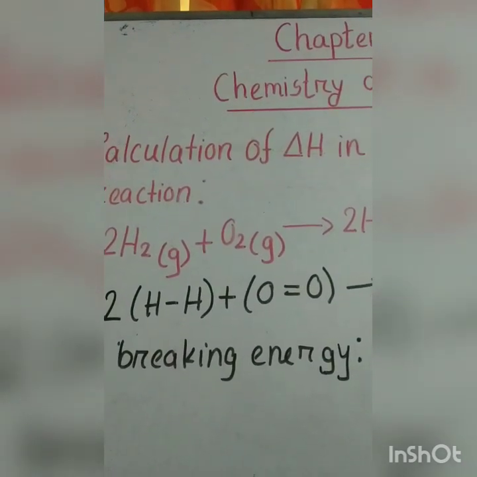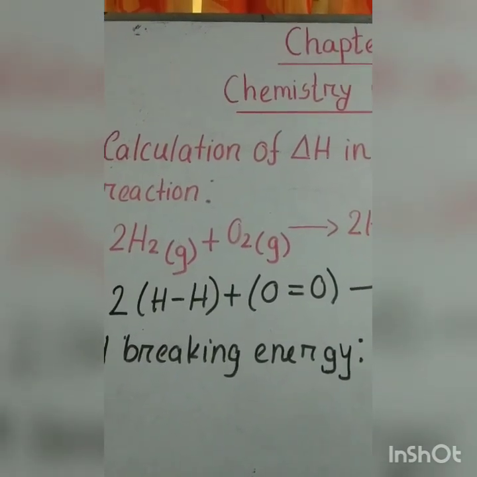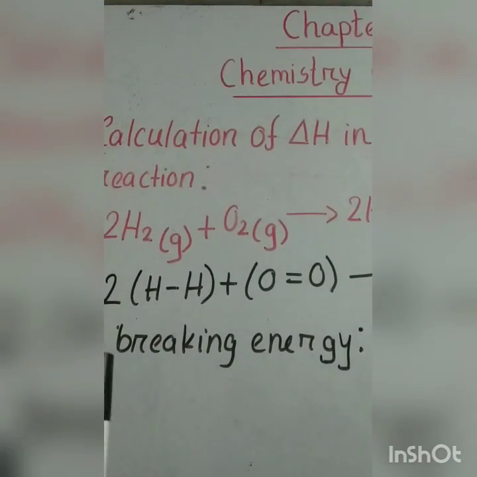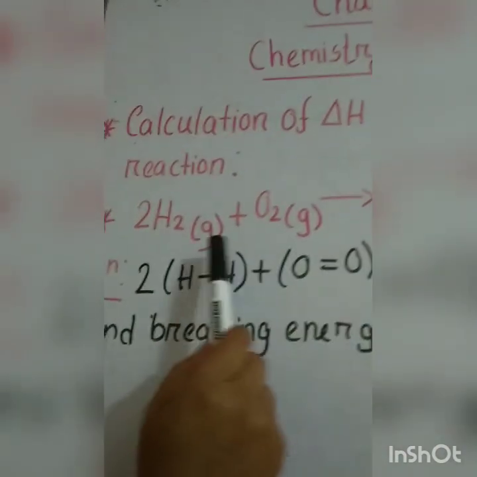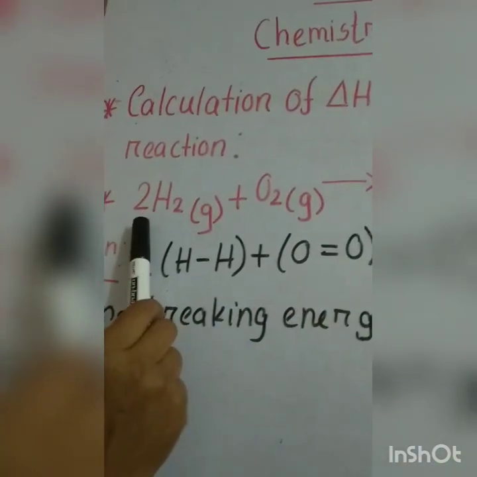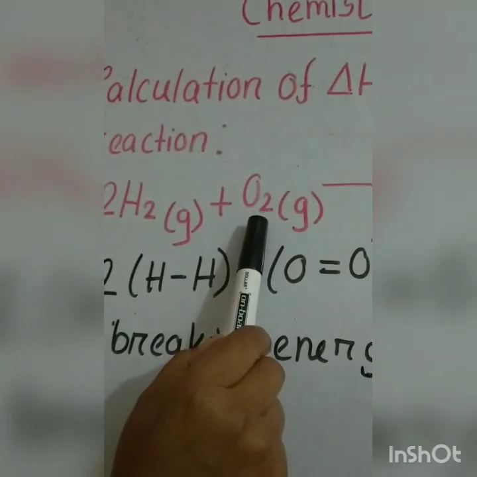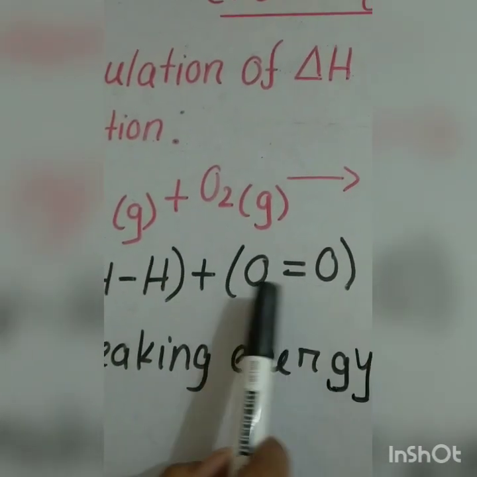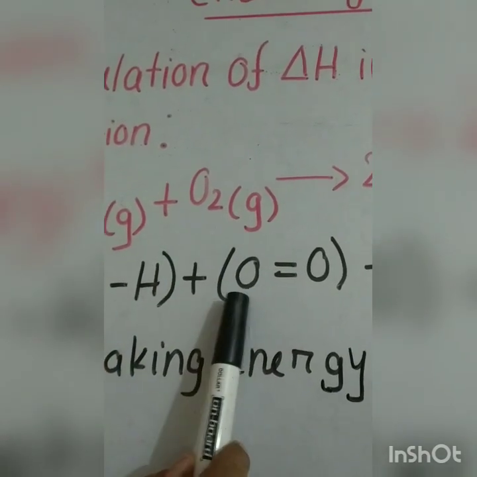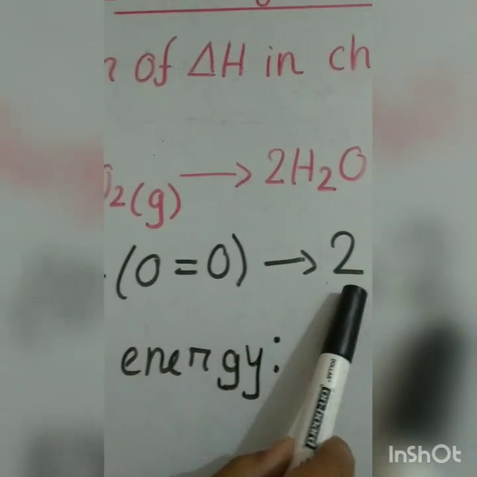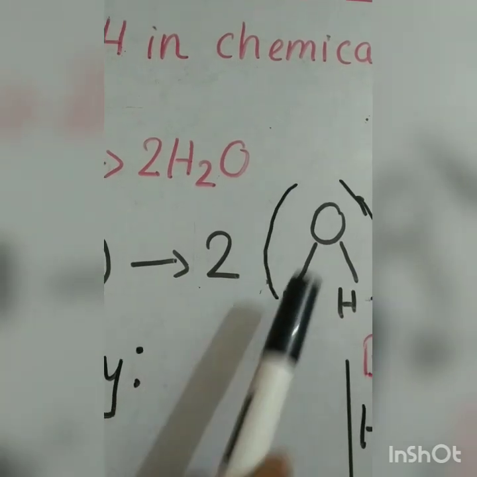Okay. So for calculating del H, at first we have to calculate the bond breaking energy. Before calculating the bond breaking or bond formation, we have to write the structural formula of the reactant and product. See, here 2H-H plus O2. You know that between oxygen atoms, a double bond is existing. That's why the formation of O2 is O double bond O. And water, O-H. That means oxygen hydrogen bond.